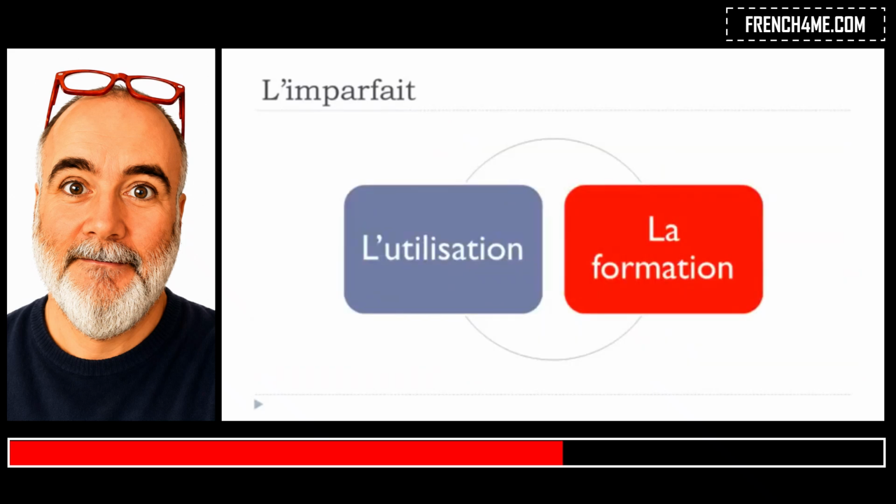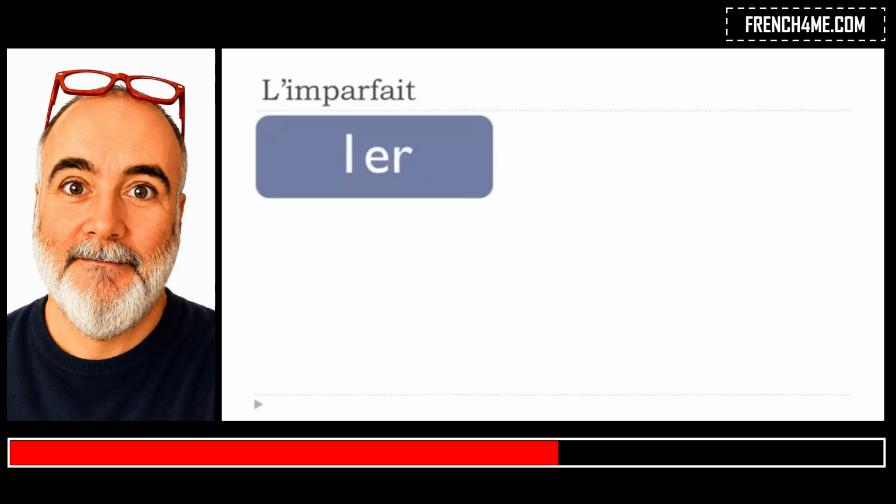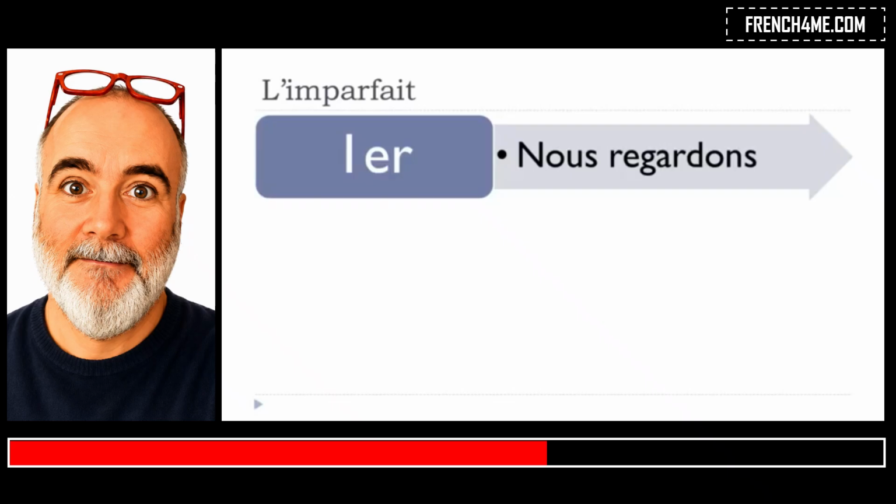Now let's see how to construct this imparfait. I've been taking some verbs from the first group and then the second and the third group. If you remember, we've got 3 groups of verbs in French. So the first one, regarder, is to watch. And I've been putting this nous form at the present, for a good reason, you will see why a bit later.